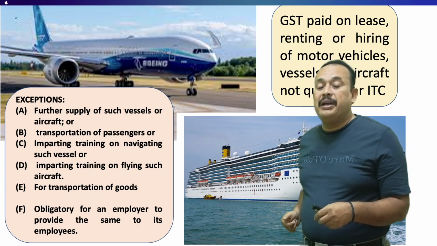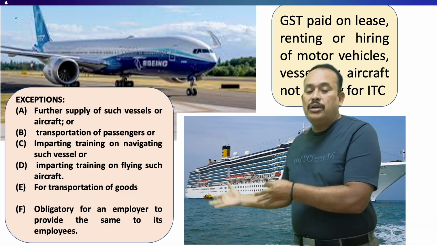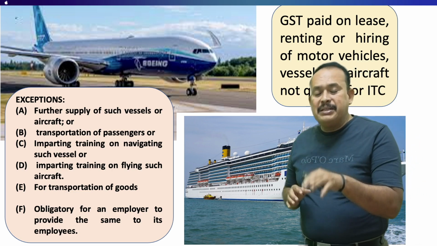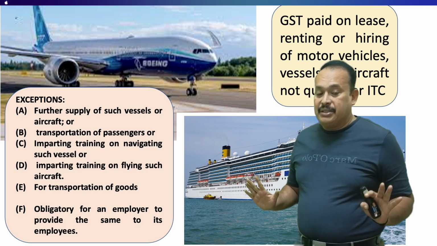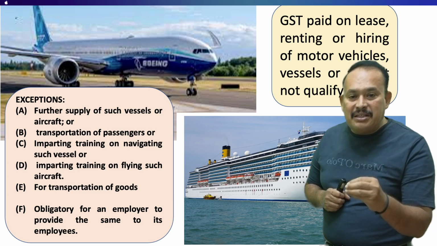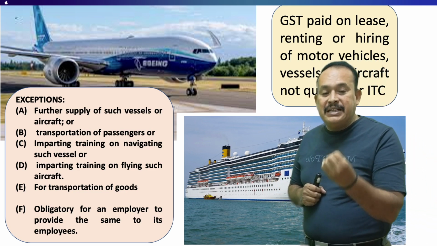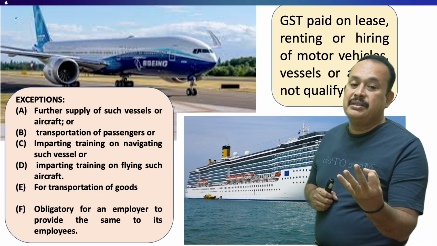Therefore the employer takes an aircraft on rental basis and provides it to such employees, rental charges with GST, ITC allowed. But one thing is very clear, my dear sir, the obligation for an employer to provide the same to its employees comes into picture only if it is renting, leasing, hiring of services.